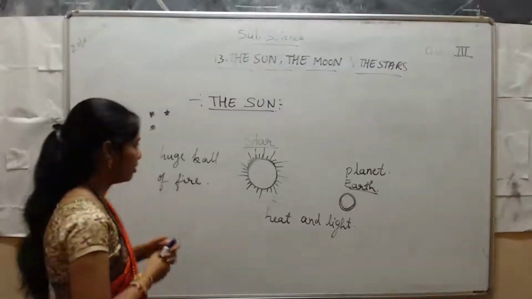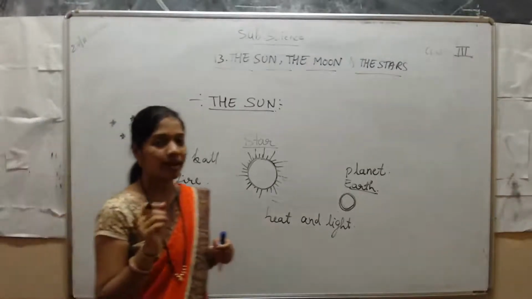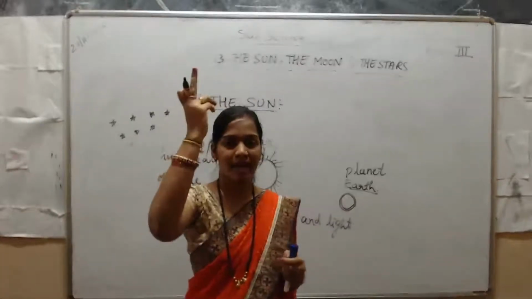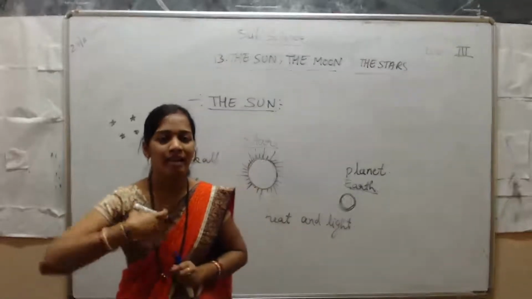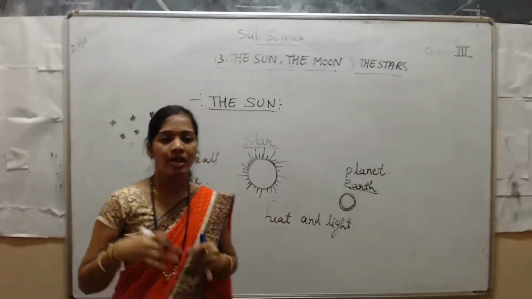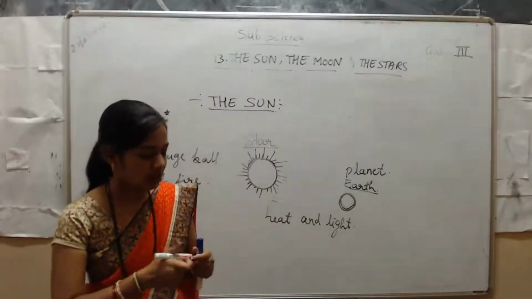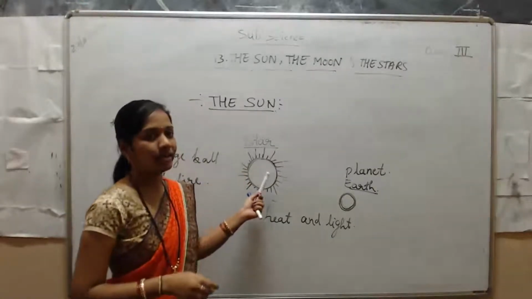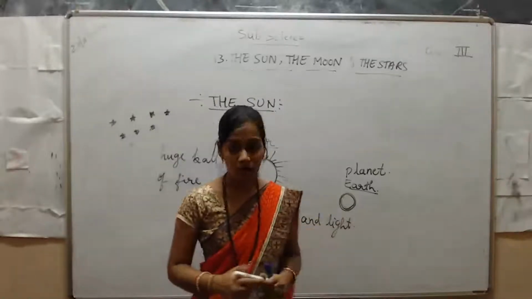Whichever stars you look at in the night sky, they look like a point because they are very far from the earth. The sun is also a star, but it looks bigger because it is closer to the earth.